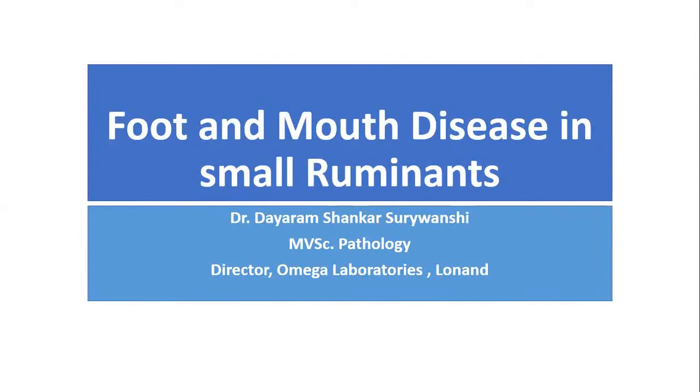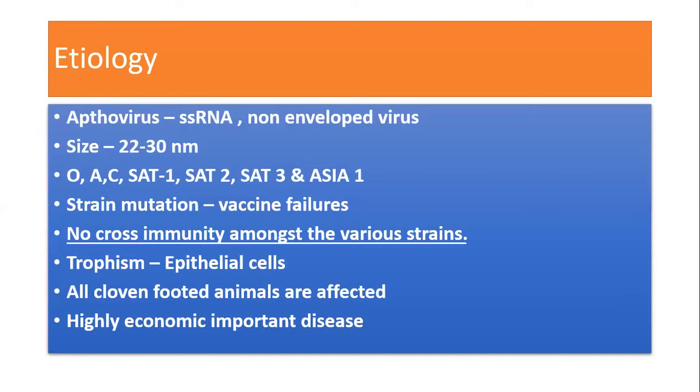Today we will discuss foot and mouth disease in small ruminants, especially sheep and goat. Straight away going towards the etiology. It is an aphthovirus, a single-stranded RNA virus. It is a non-enveloped virus and its size is about 22 to 30 nanometers.